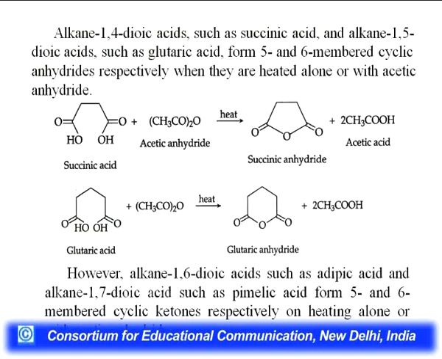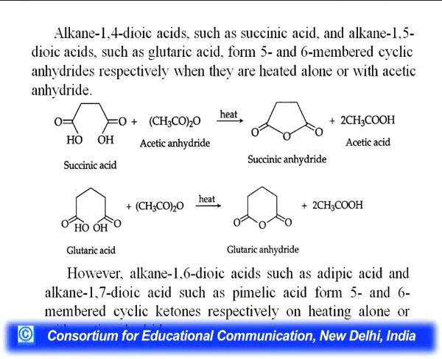Alkane 1,4-dioic acid such as succinic acid and alkane 1,5-dioic acid such as glutaric acid form 5 and 6 membered cyclic anhydrides respectively when they are heated alone or with acetic anhydride. So, you can see the succinic anhydride and glutaric anhydride, how they form.